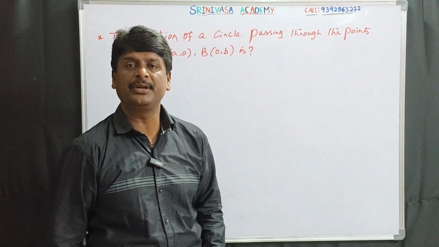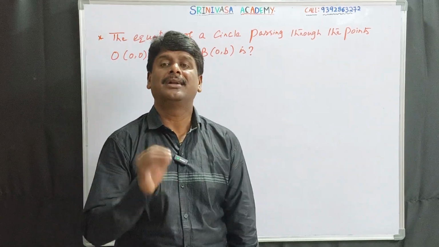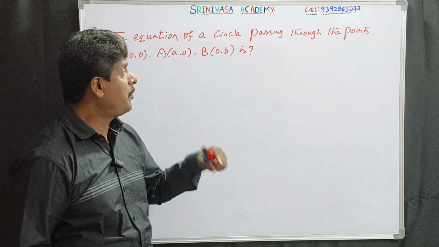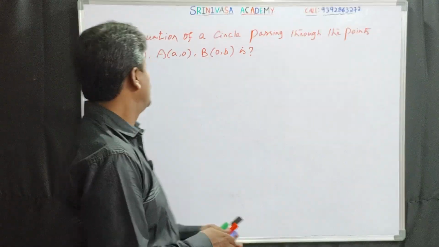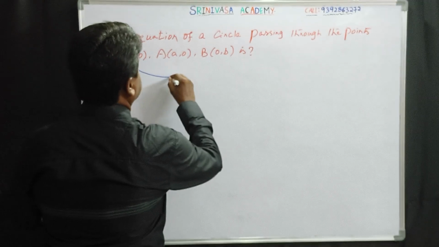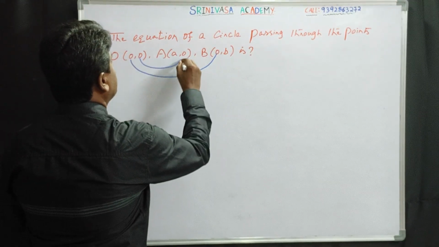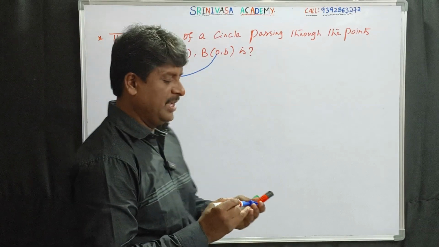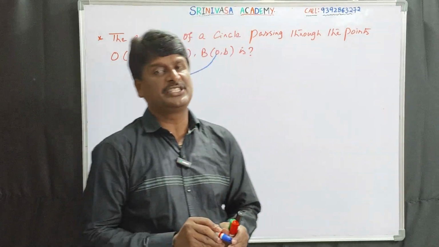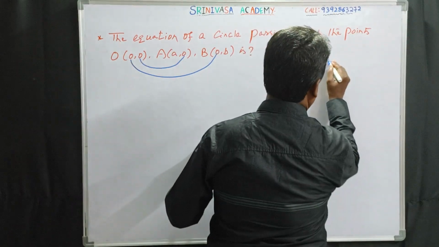One of them is the origin, the other one is a point on the x-axis, and the third point is a point on the y-axis. Very clear: 2 vertices have the same x coordinates, 2 vertices have the same y coordinates. Those 3 points together form a right angle triangle.